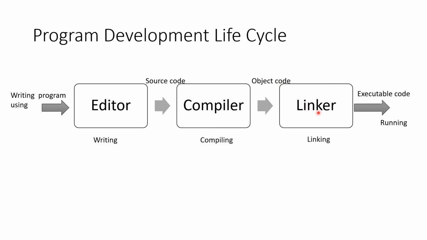Now the next thing is the linker. What does the linker do? The linker links the library routines; suppose in the source code you included some library routines, those are linked by the linker, and it creates the executable code which you can execute, and you will get the output of your program. So this is about the program development life cycle.